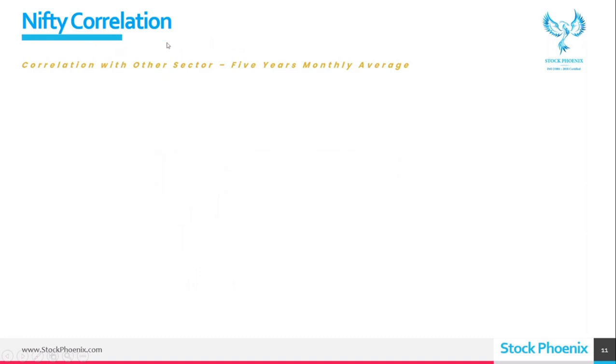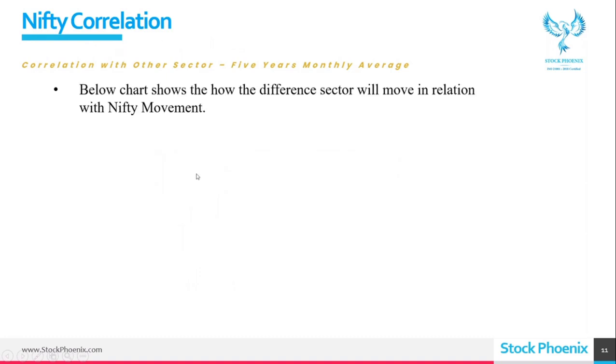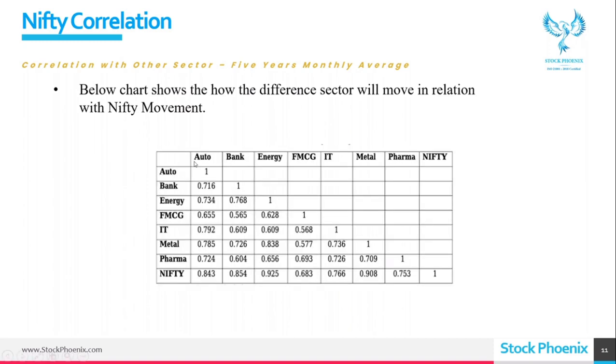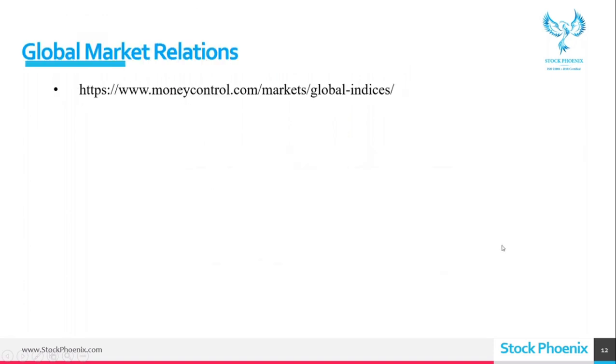Okay, so Nifty correlation. I'll tell you what this is. At least once in a while, a sector will come into a correlation, and for that only it is mentioned. You can see 1, 1, 1, 1 here. So this shows how different sectors move in relation. Once in a while, auto and Nifty, Bank Nifty and Nifty, Energy and Nifty. Like that it has been updated. It is just a five year monthly average.